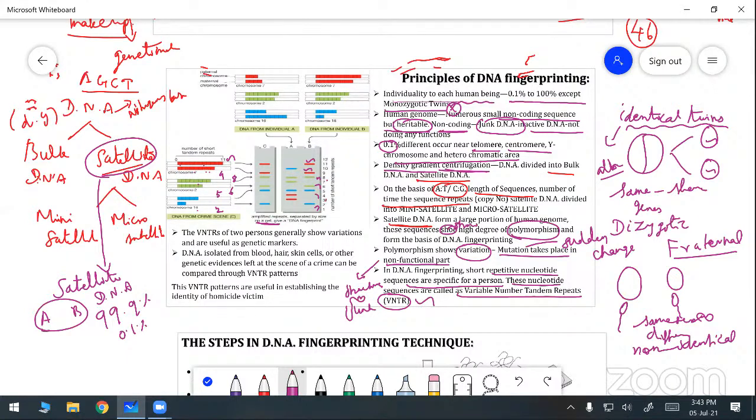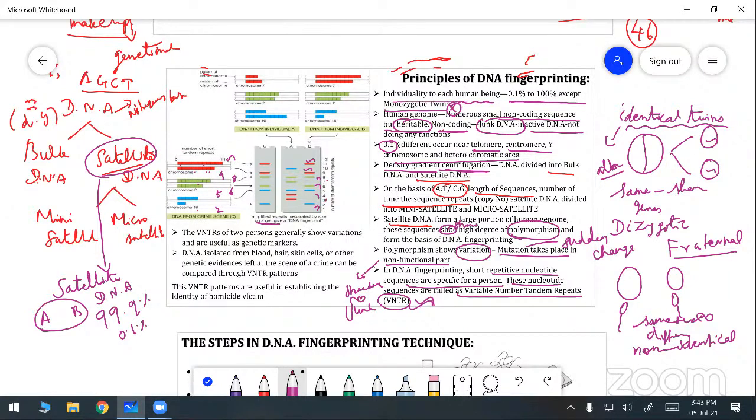That type of repetitive condition or repetitive nucleotide is what we can see in the nucleus. That is VNTR DNA. What is it called? VNTR DNA. So we are plotting like this on the surface of the gel. The gel plate separates and amplifies, and we can find out which one is repeated, which color repetition takes place.